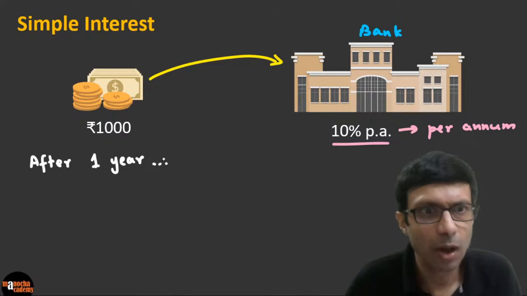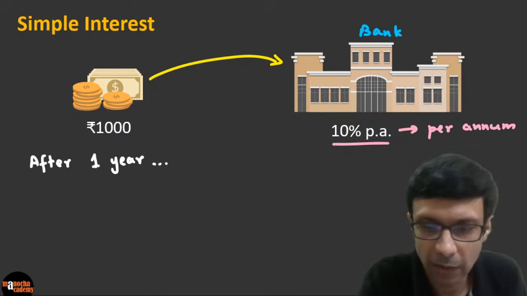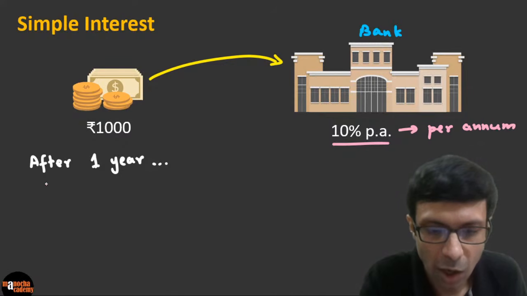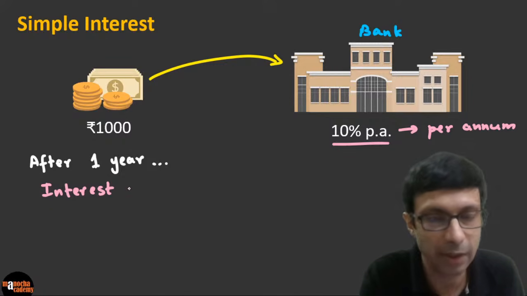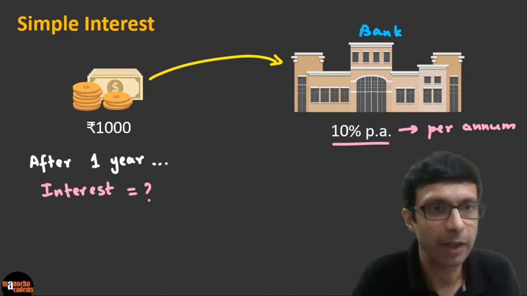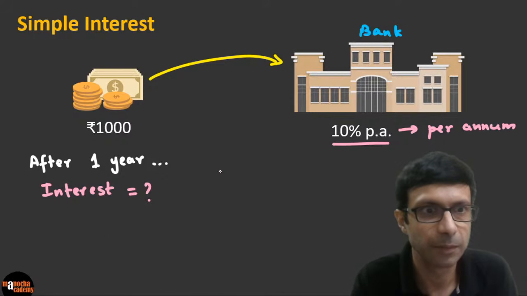Can you guys work it out? How much interest is the bank going to give you on the money that you've deposited? So think, guys, what do you think will be the answer here?